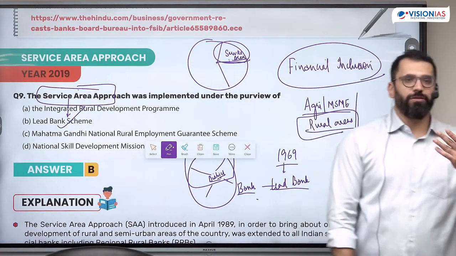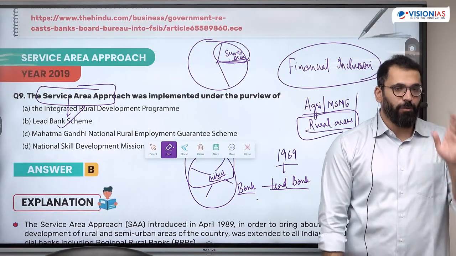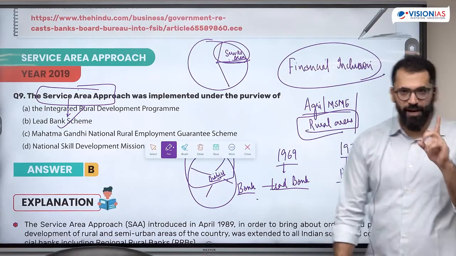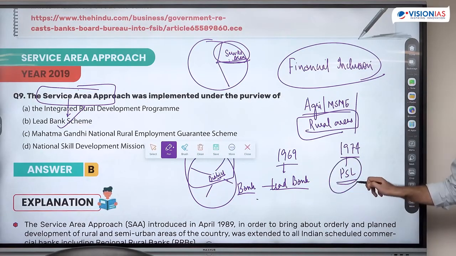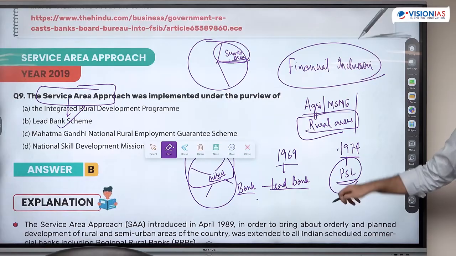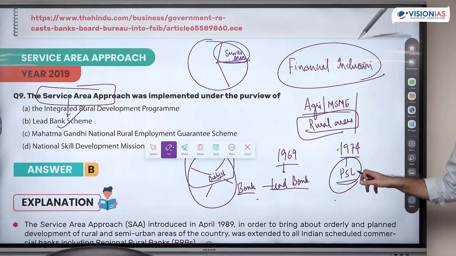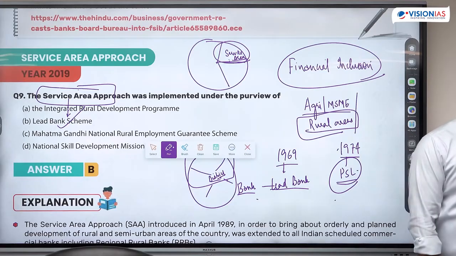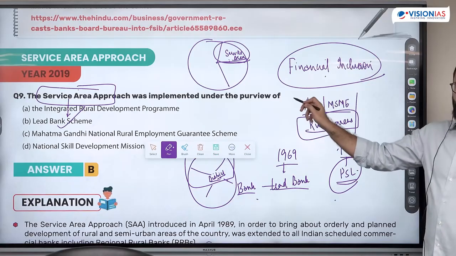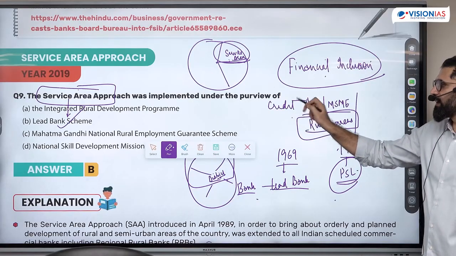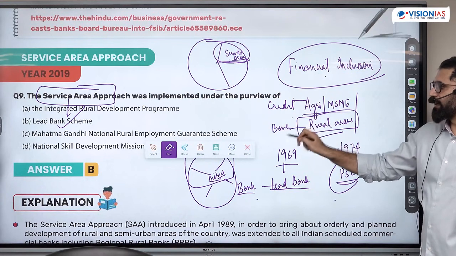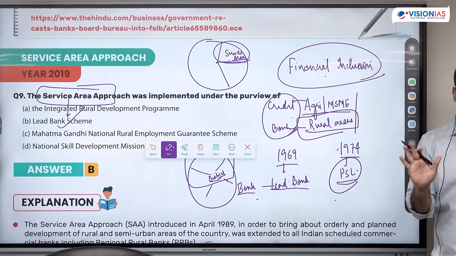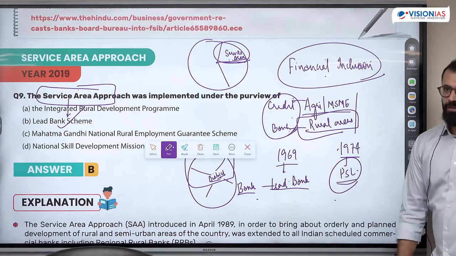Now this question, though on the scheme, you can't prepare everything. But what topic needs to be prepared, which is covered holistically by UPSC, is financial inclusion. You'll find a number of questions on priority sector lending, which is a scheme of 1974. Modifications are made, but still it is often asked in the exam. Last year there was also a question, we'll discuss this: are MSME loans PSL loans or not? So this topic of financial inclusion, one is spread of credit and the other is spread of complete banking. These two schemes become highly important. For financial inclusion, any measure being taken has a probability of being asked.